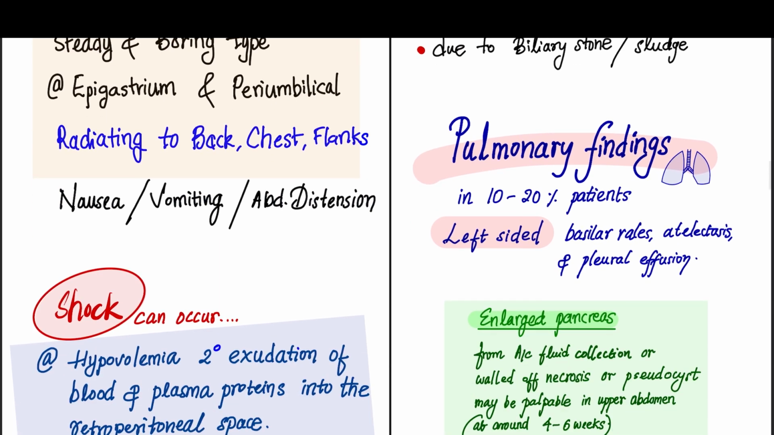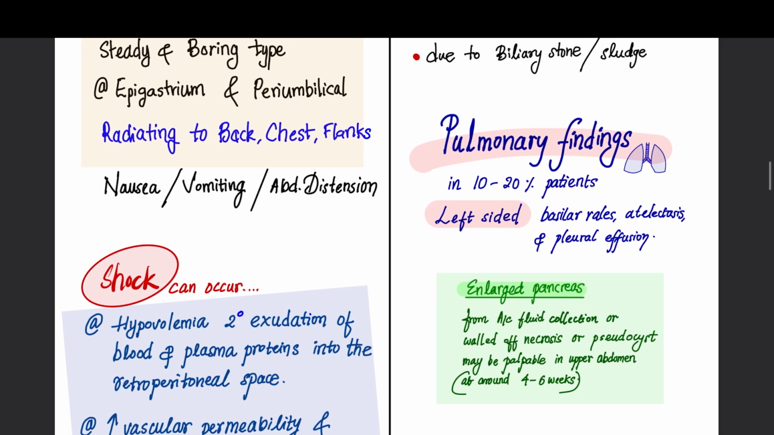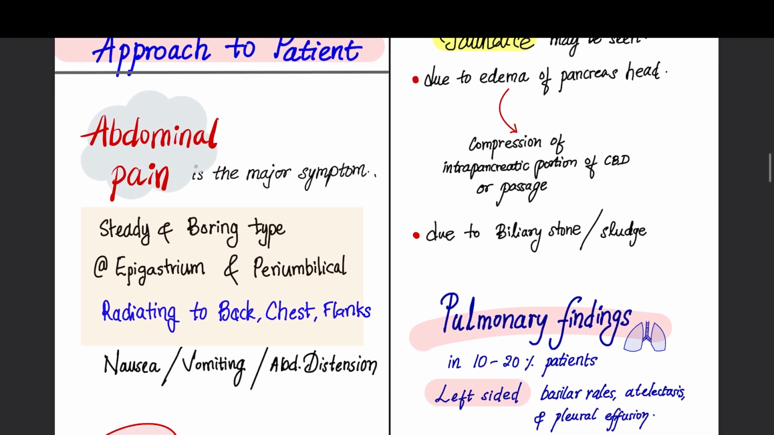So some pulmonary findings can also be seen during the initial presentation. In around 10 to 20% of patients, there can be left-sided pleural effusion or left-sided atelectasis or basilar rales. And there will be features of enlarged pancreas. That enlarged pancreas is due to acute fluid collection, or there can be a pseudocyst, or there can be a walled-off necrosis, and this can be palpable in the upper abdomen at around 4 to 6 weeks. So abdominal distension along with a palpable mass can be seen during the initial presentation. So these are the initial presentation of the patient.